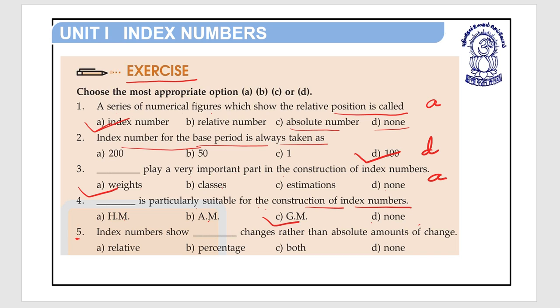Question number 5. Index numbers show dash changes rather than absolute amount of change. Index numbers show a relative, option A relative, option B percentage, option C both, option D none. So index numbers show percentage change rather than absolute amounts of change. So option B is the right answer.